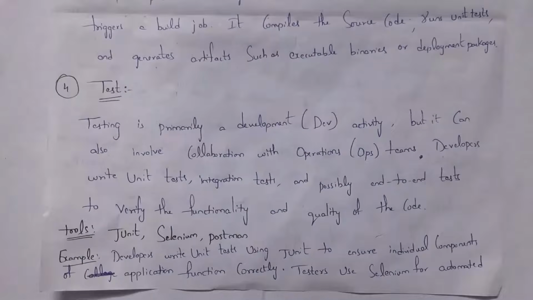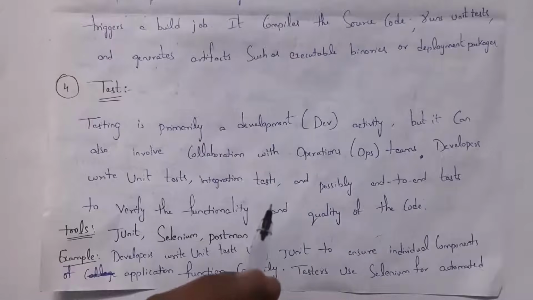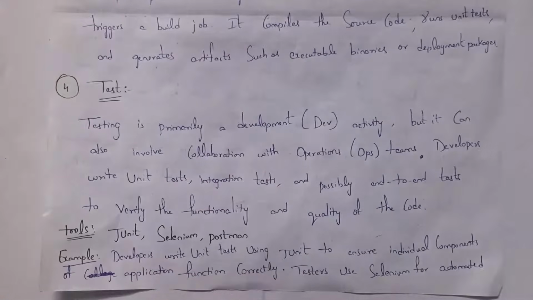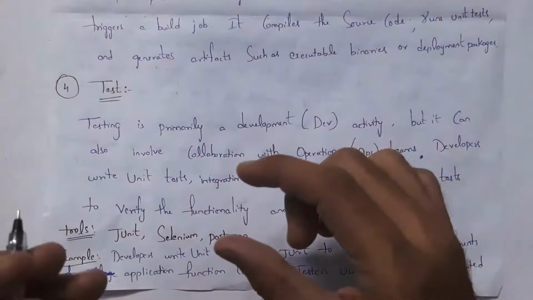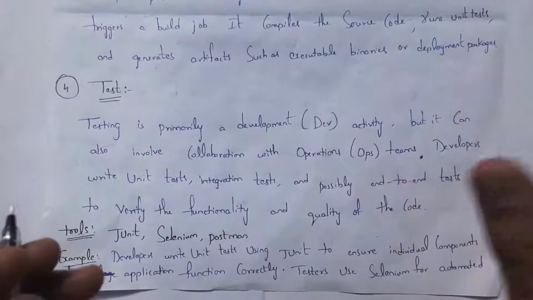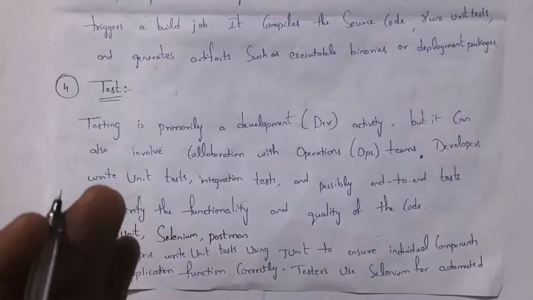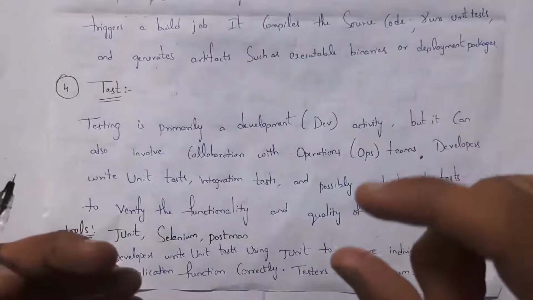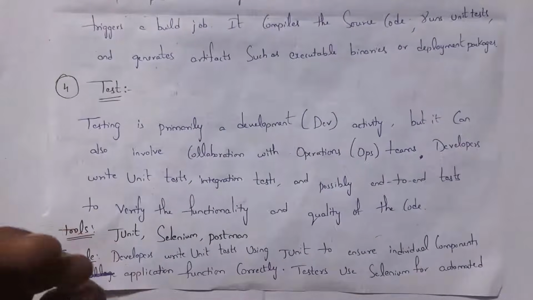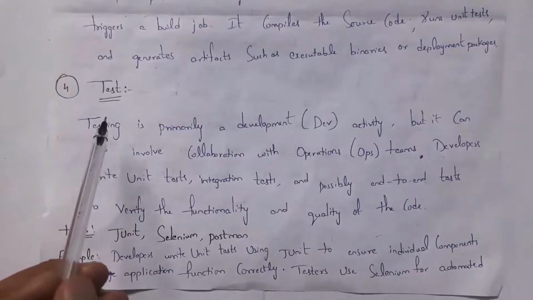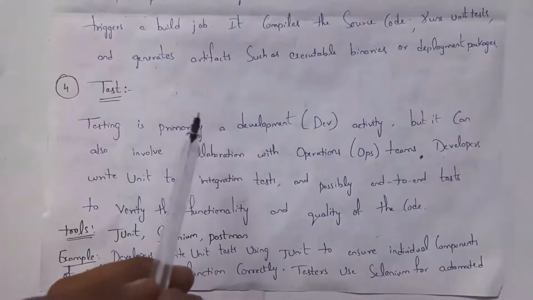And the fourth one is the test stage. As we know, software testers will perform testing. This testing stage also comes under development, but the operations team is also involved in this testing, because even after the operations team successfully places our software on the server, that is, even after the software is available to users, there is a chance for bugs and errors even after releasing our software. So testing is primarily a development activity, but the operations team is also involved in this testing.